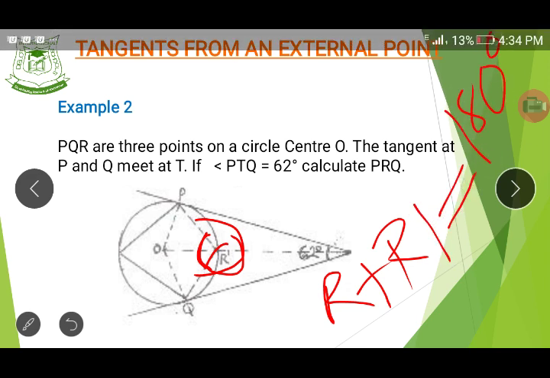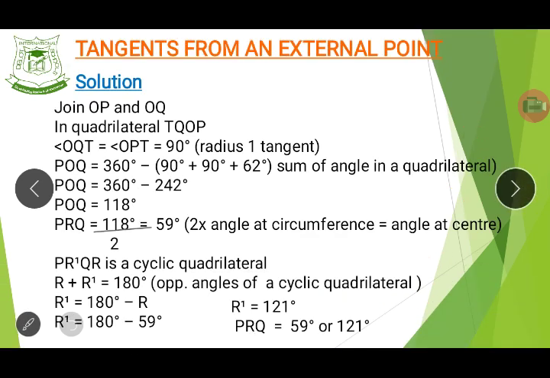180 degrees. And the rule that governs that is the rule that states that opposite angles of a cyclic quadrilateral are always equal to what? 180 degrees. So now, what is our R prime, as we might call it? Our R prime is now going to be 180 minus the answer we got for our angle at R. And what is our angle at R? 59 degrees. So when you subtract 59 degrees from 180 degrees, you have what?